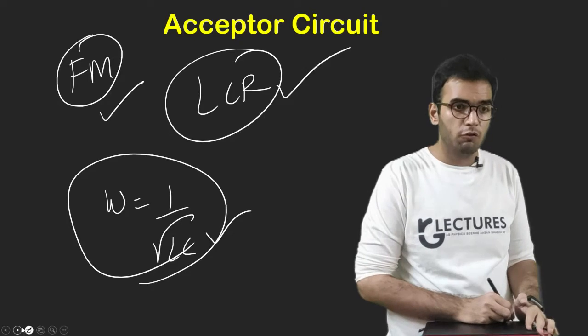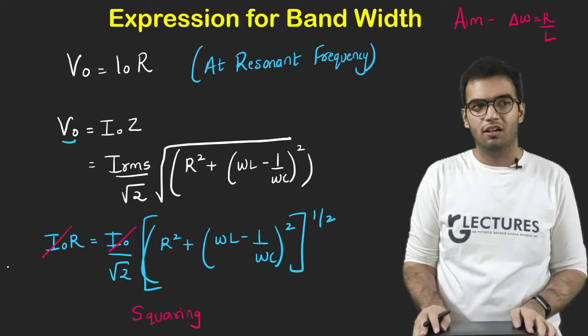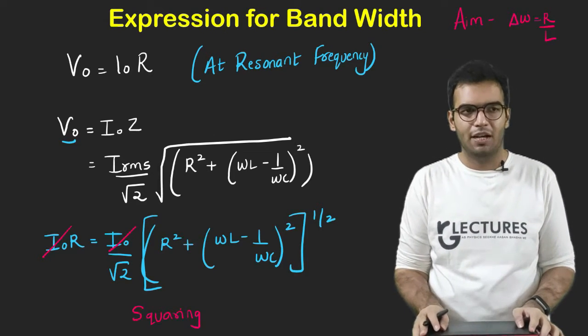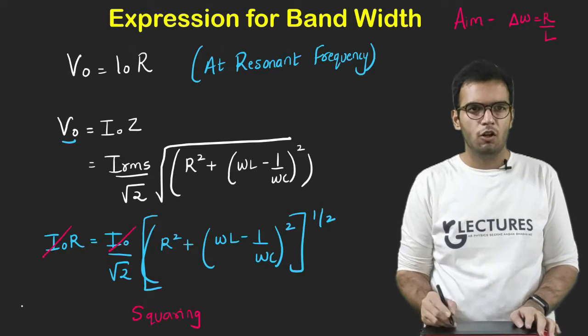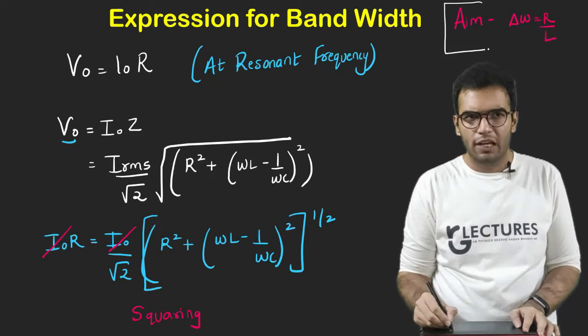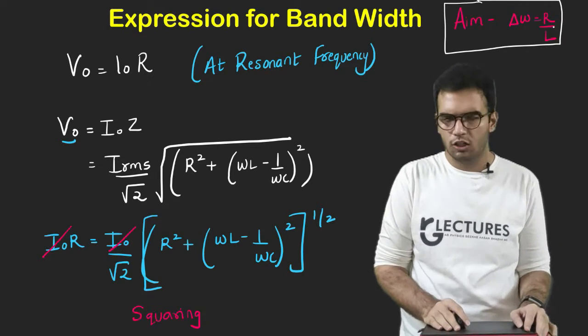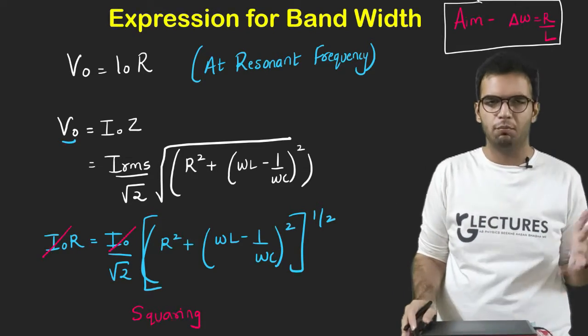Okay, so this was the use of LCR circuit. Now in BSc there is an expression for bandwidth. There is a long tedious derivation. Now let's start with it. So what is the aim? Aim is to calculate delta omega is equal to R by L. If this is not a part of your syllabus, simply skip it. It is just mathematics, no physics behind it.